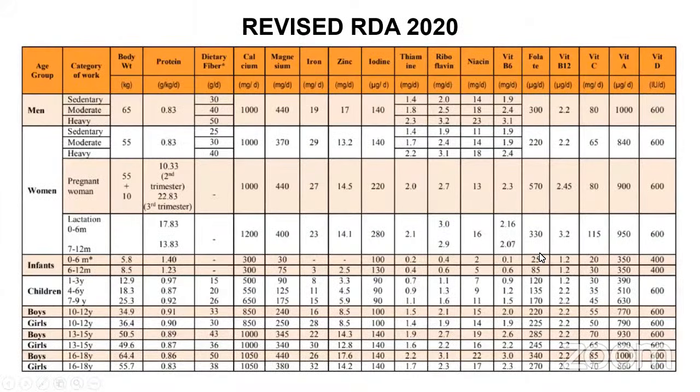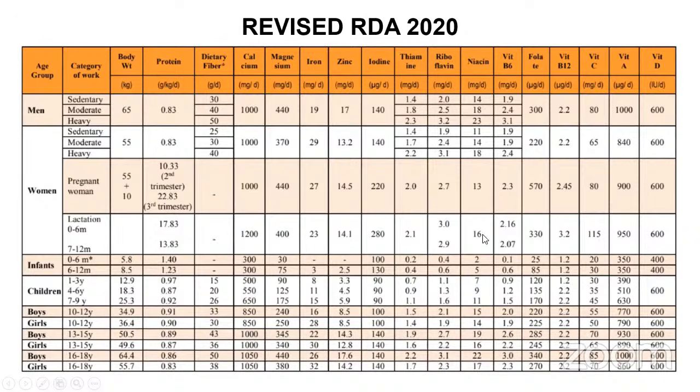Right. So this is the RDA table of RDA 2020. The nutrients, as I told you, are divided. Sedentary is separate, moderate is separate, heavy is separate, and then pregnant women and lactation are separate, different physiological categories. And then for infants, 0 to 6 months and 6 to 12 months are given separately. For children, 3 categories are there. Then for boys and girls, it is given alternately. And see the units which are used. Protein is measured in gram per kilogram. Dietary fiber in grams, calcium in mg, magnesium in mg, iron in mg, whereas nutrients like vitamin B12 are in micrograms, and vitamin D is measured in IU. What is IU? IU is international units.